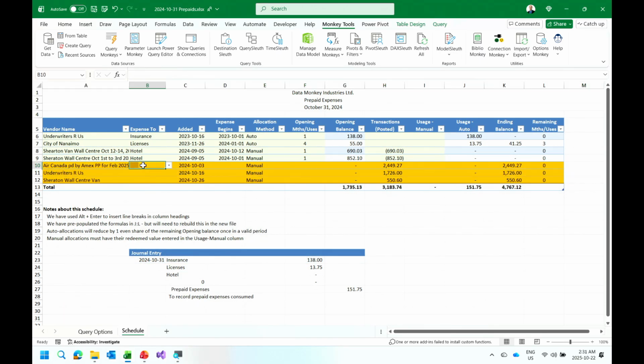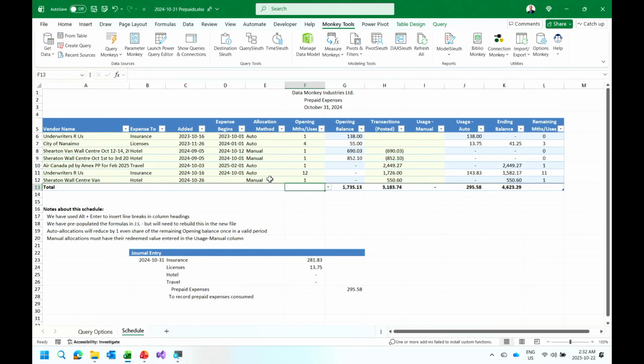And I've got a couple more transactions, right? Looks like I've got a travel expense here. I've got some insurance here. I've got another hotel here. This one can be expensed 2025-02-01. What was our insurance? 2024-10-01. And then our last one here, I don't know what date this one's going to be doing, so I'll make these ones auto. This is going to be a 1 use, this is a 12 use, and this is a 1 use. And at this point in time, this schedule is now saved and done.